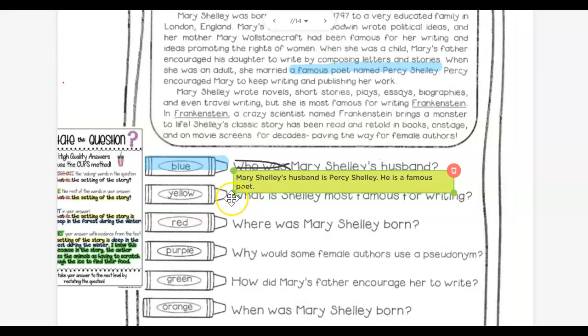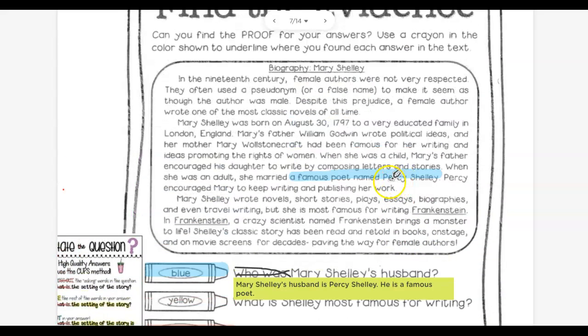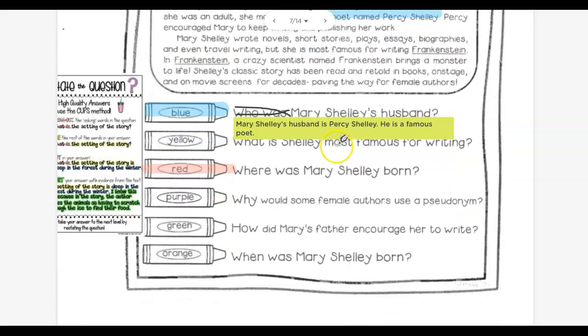We're going to skip number 2, yellow, and we're going to move to red. Where was Mary Shelley born? Grab your red crayon. I'm going to look at where she was born. Mary Shelley was born on August 30th, 1797 in London, England.